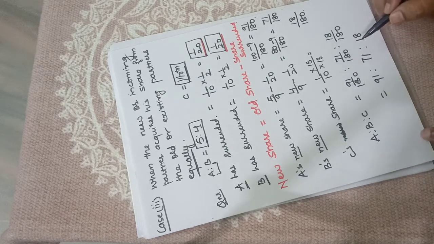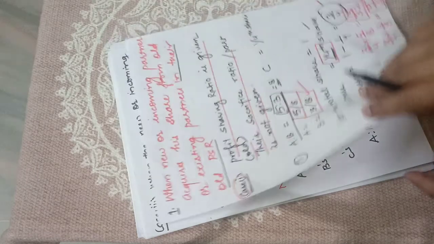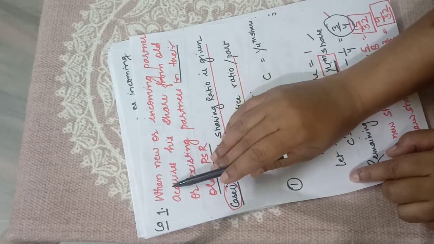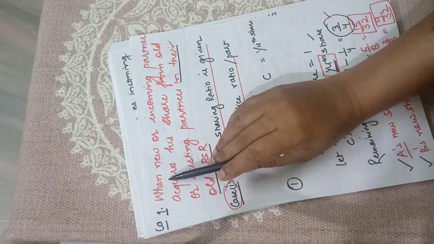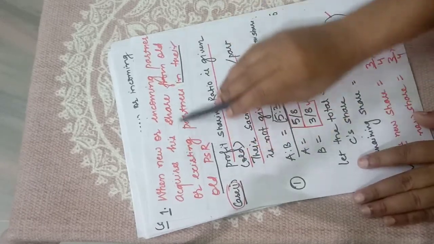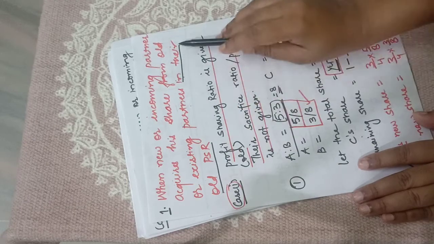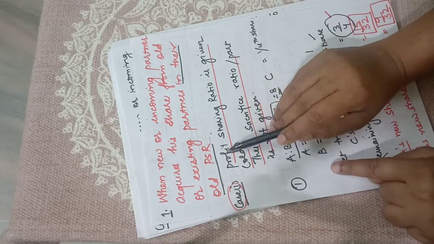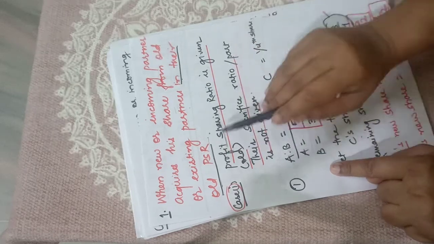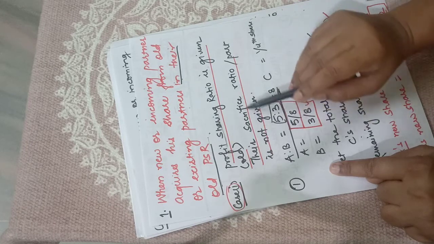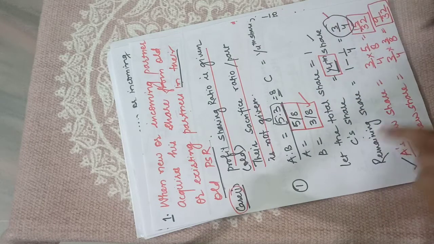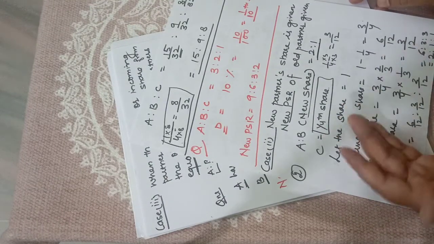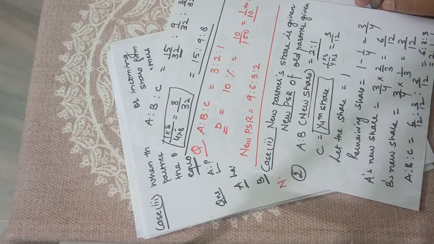Okay, so I have just discussed the first, I am summarizing it again. We have started to calculate the new profit sharing ratio, in which we started with the case when a new or incoming partner acquires his share from old or existing partners in their old PSR, in which we have done 3 cases in total. The first case was when the old profit sharing ratio of the old partners was given and the sacrificing part was not given. So we have calculated it like this. Then in the second case, again the profit sharing ratio was given, but the future profit sharing ratio of the old partners was given.